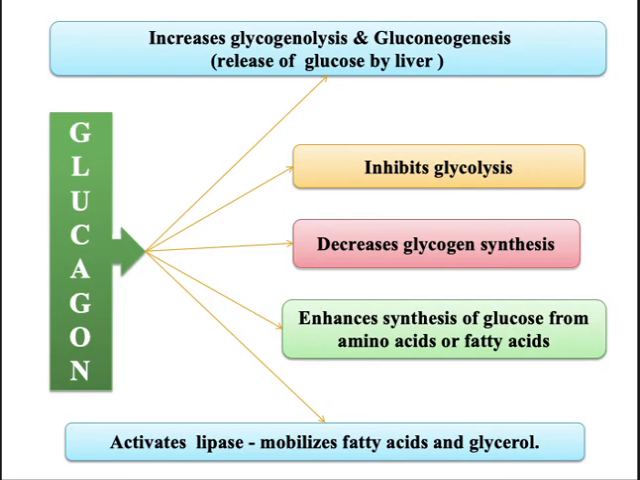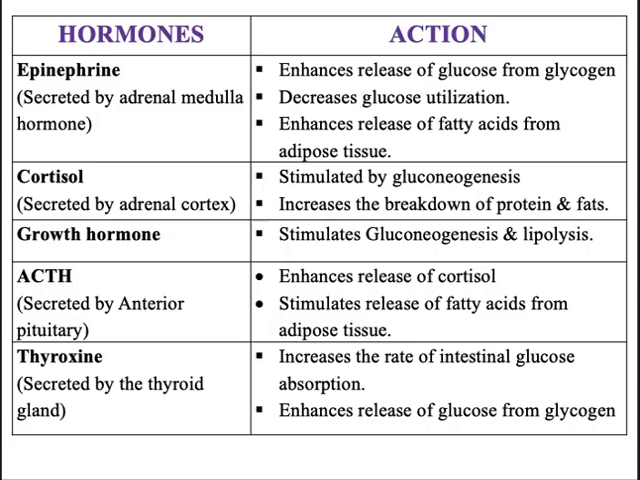Glucagon increases glycogenolysis and gluconeogenesis, that is the release of glucose by the liver. It inhibits glycolysis, decreases glycogen synthesis, and enhances synthesis of glucose from amino acids or fatty acids, and it activates the lipases, that is it mobilizes the fatty acids and glycerol, right? So we'll go on to the other hormones.